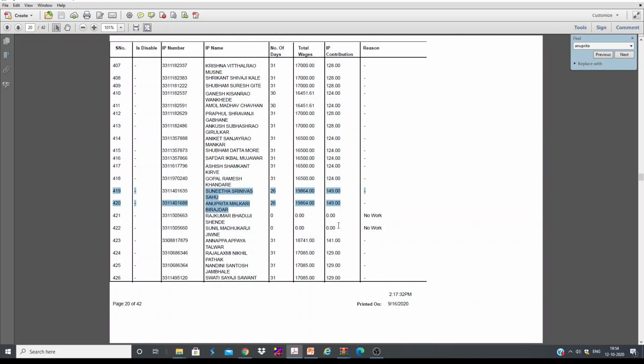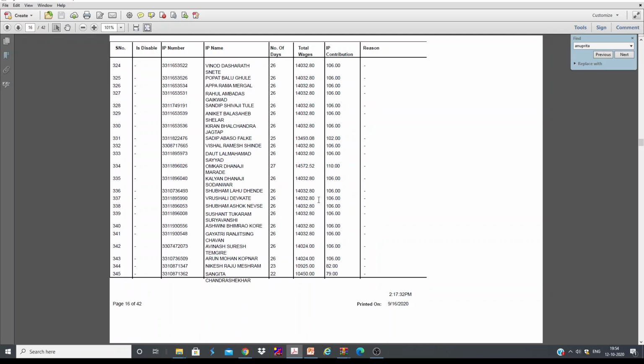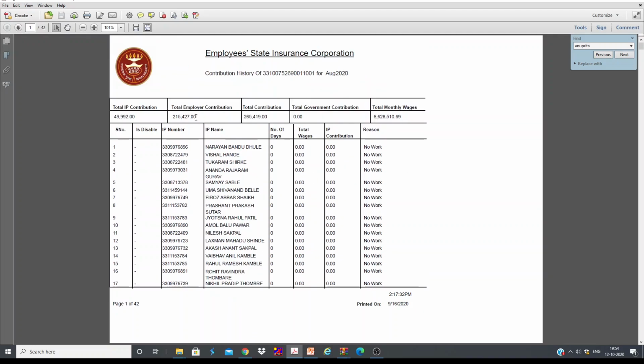I don't have time to go through each and every worker. So the IP contribution of another employee is also the same. That is also right. And you can go back to the first slide. You can see here, IP contribution means the contribution of each and every worker. That is 0.75% of basic and DA. And this is the employer contribution, which is nothing but 3.25% of basic and DA.